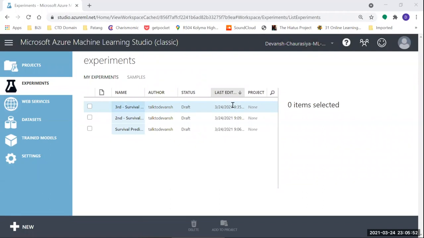Hi, this is Devansh. Welcome back in this session. In this session, we will see how to deploy a machine learning model so that others can actually use it. Our machine learning model that we have built is a classification model. This will predict whether a person survived or not. It's basically a prediction model.